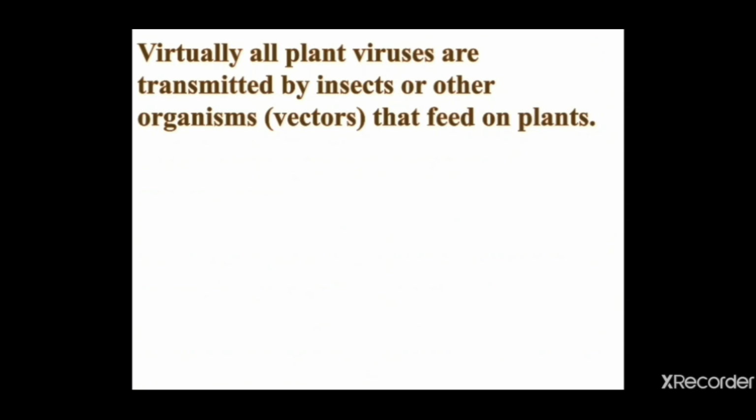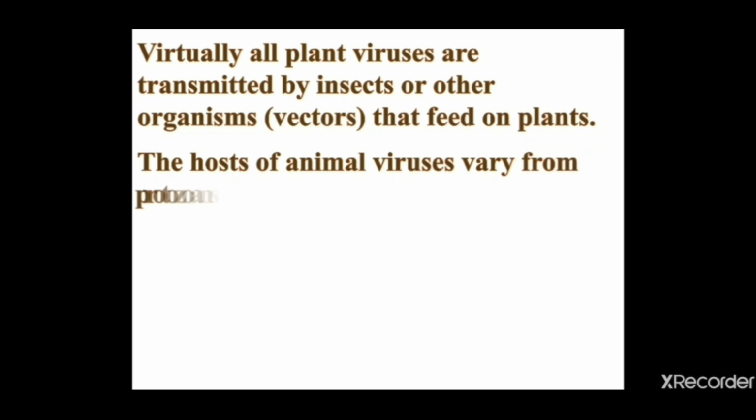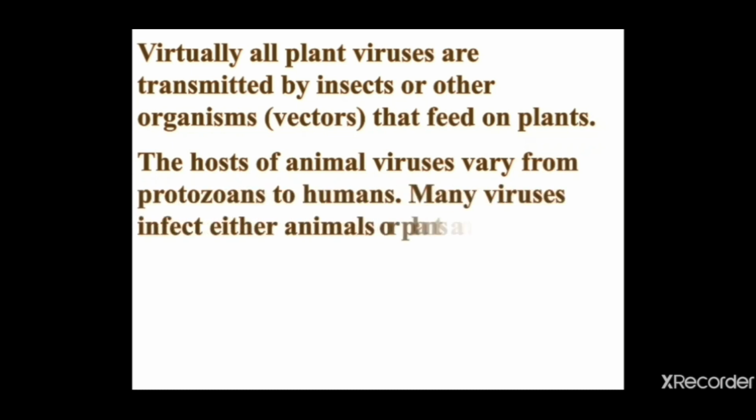Now, virtually all plant viruses are transmitted by insects or the organisms they feed upon. Okay, so the plant viruses are transmitted by the insects, and insects act as a carrier. In our house also, we used to see the house fly and ticks, small insects, mosquitoes. They all are carriers. Yes, the host of animal viruses varies from protozoans to humans. It can harm any organism. All the four previous categories it can harm.